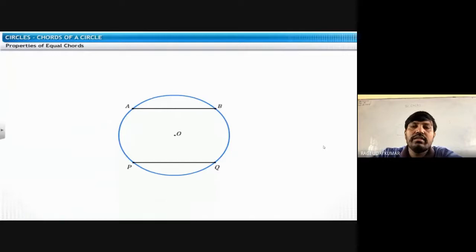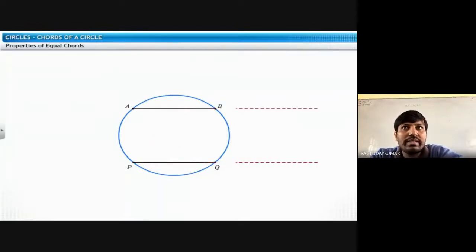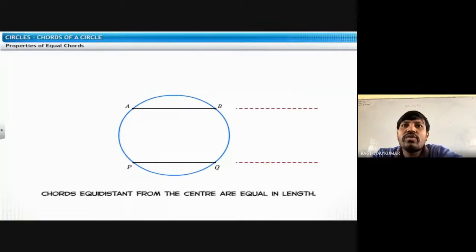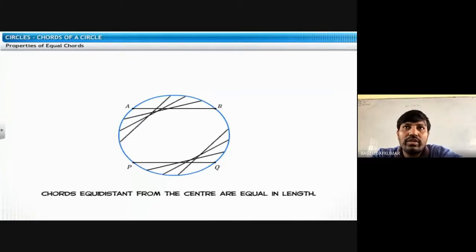So don't worry. So now you see here properties of equal chords. Equal chords बोले तो the two chords are equal. So what are their properties? Okay. So here the lengths are equal here, AB and PQ. Two chords lengths are equal. This is given to you. Okay. So chords equidistant from the center are equal in the length. Center से equal distance में होता है तो they are all equal in the length.